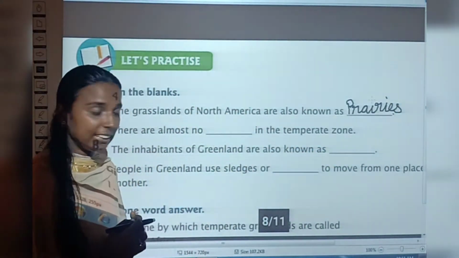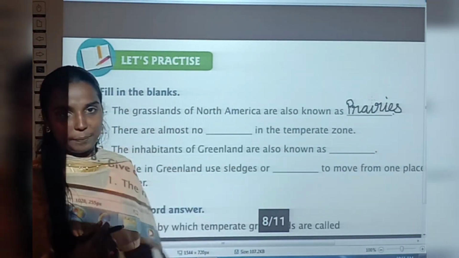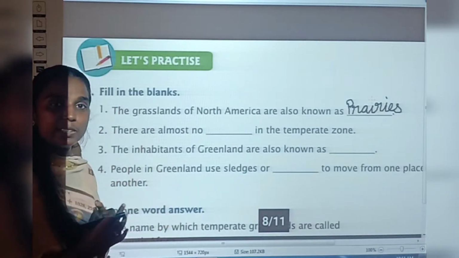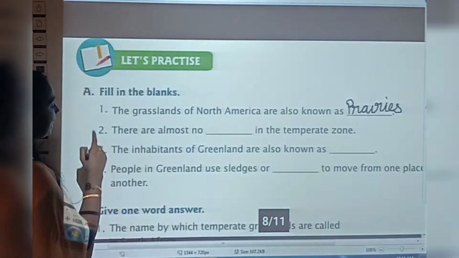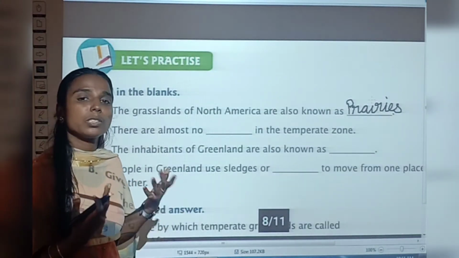Yes, children, done. So, the grasslands of North America are also known as what? Prairies. Very good. Now, shall we pass on to the second question? See, there are almost no dash in the temperate zone. There are almost no what?